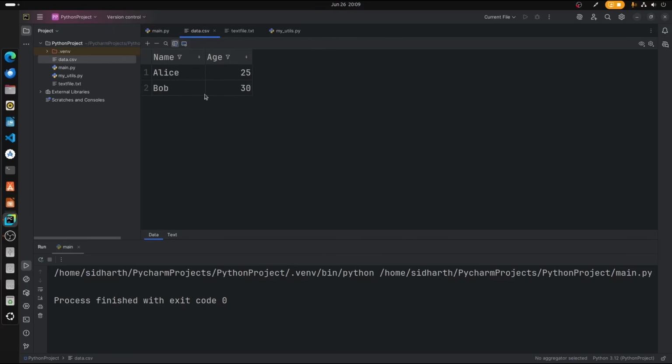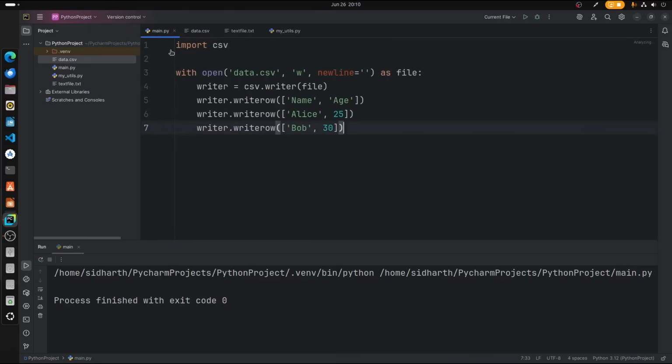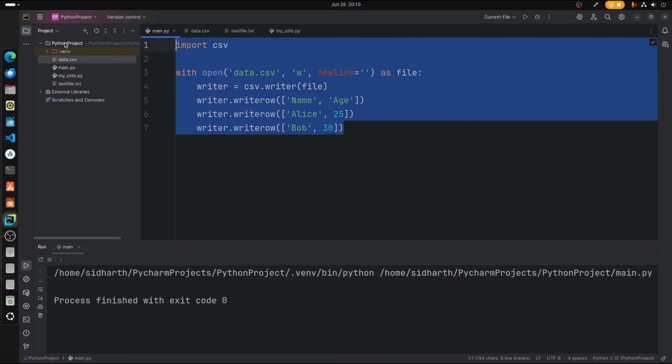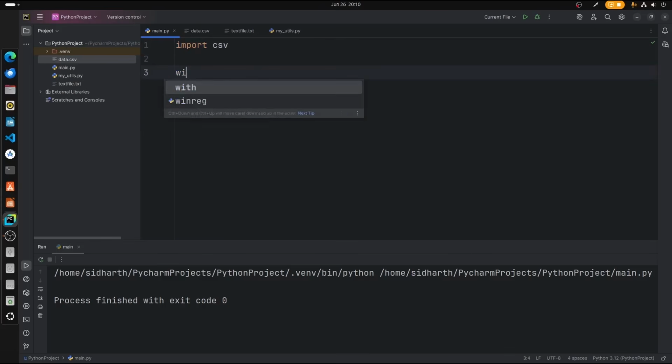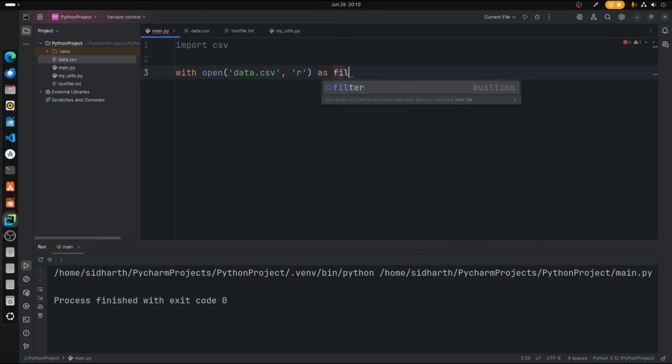Let's say you want to display this data in your output. Just like in a text file, you can do the same, but there is a minor change. So what I'm going to do is go ahead and open the file. With open data.txt, sorry, data.csv with reading permission as file. Now we're going to create a new reader for this.